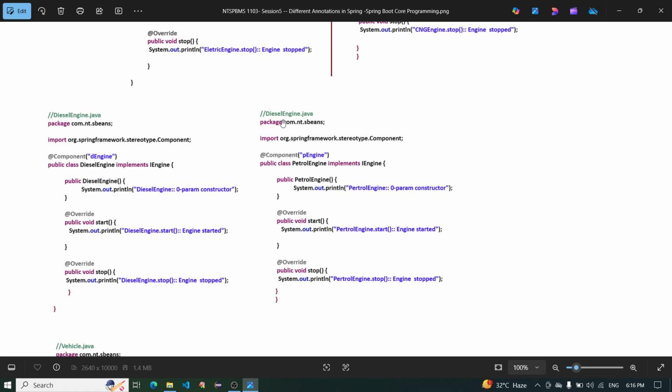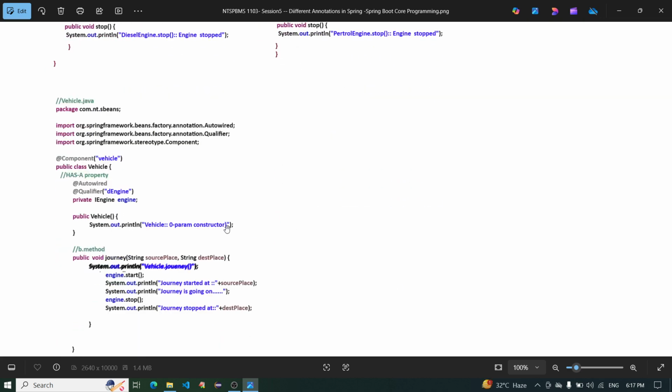Okay, this is PetrolEngine.java, in the sbins package, with component name pEngine, public class PetrolEngine implements IEngine, a zero-param constructor message, an overridden start method with petrol engine started, and a stop method with petrol engine stopped.